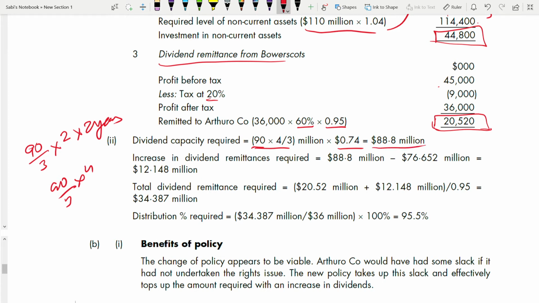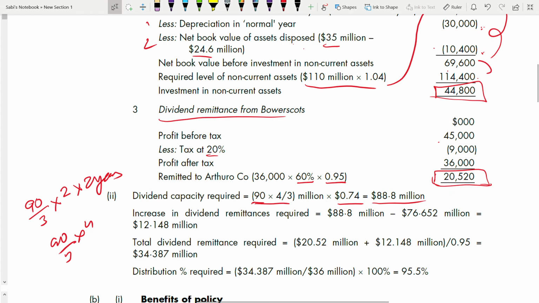So what is the current dividend remittance? Just now we calculated it, 76.652. This needs to be deducted from this new dividend capacity, and it is 12.128. So how much total dividend remittance required? Add this with this one, the increased amount, and this 20.52 is how much it has been remitted to the parent company. 20.52 plus the increased amount. The whole thing needs to be grossed up.